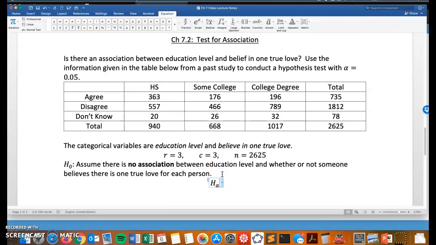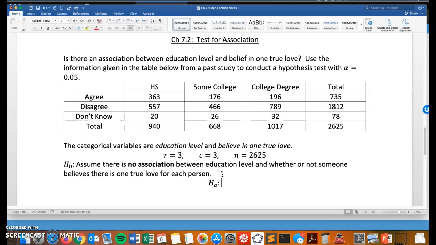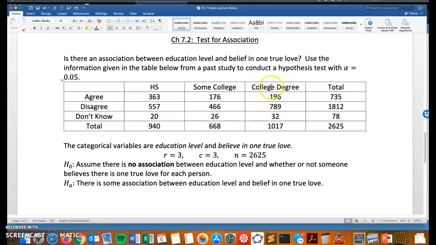And the alternative hypothesis is there is some association between education level and belief in one true love. We can't talk about causality, whether the more education, the less likely you're going to believe, or vice versa. We just say that there's some association. Trying to figure out how that association works is, I would argue, a lot more complicated and interesting. We're just going to focus on whether there's evidence for or against an association.